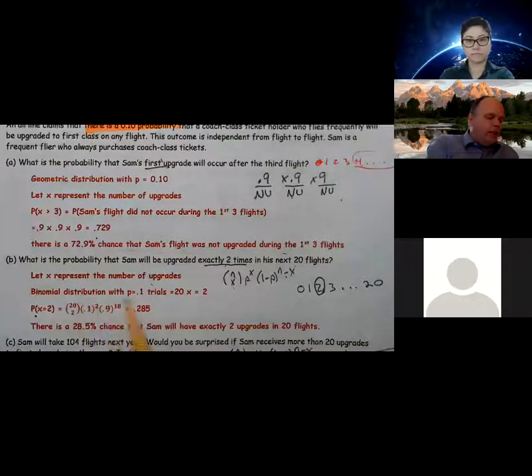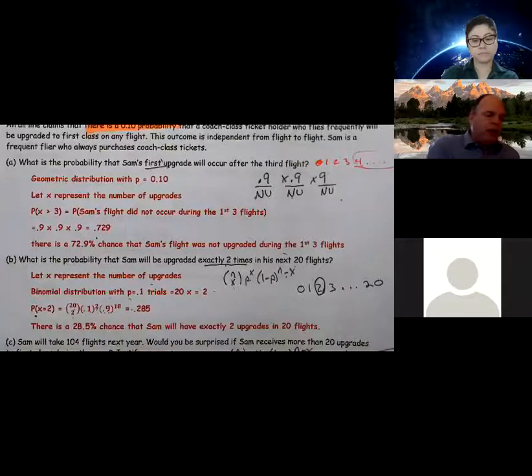I did not need to say that it was a binomial. As soon as I wrote the equation, that made it a binomial. So in this case, 20 choose 2, 0.1 squared, times 1 minus 0.1, which is 0.9, to the 20 minus 2, which gives me the 18.